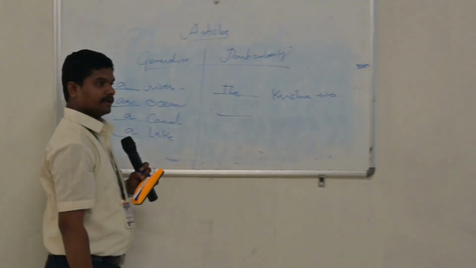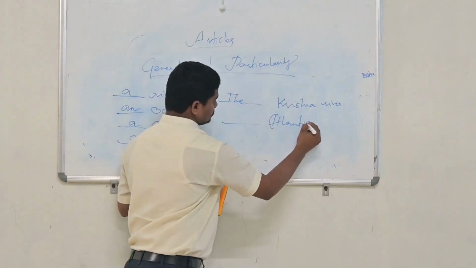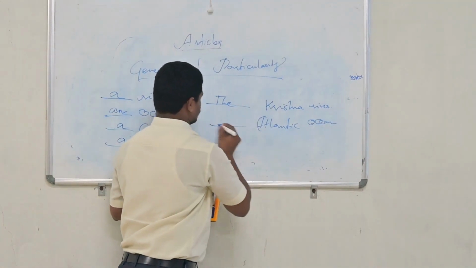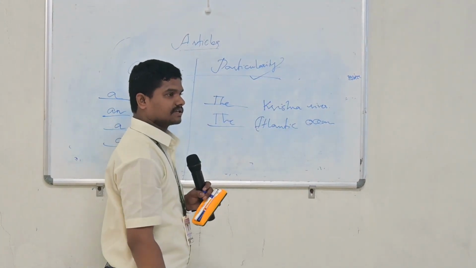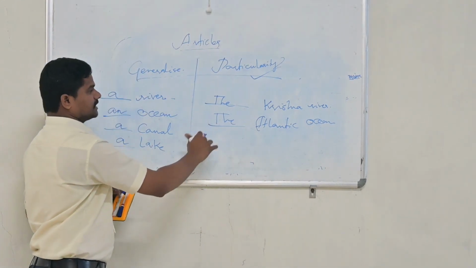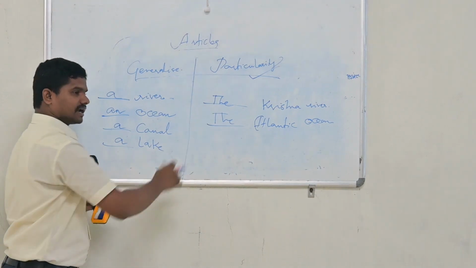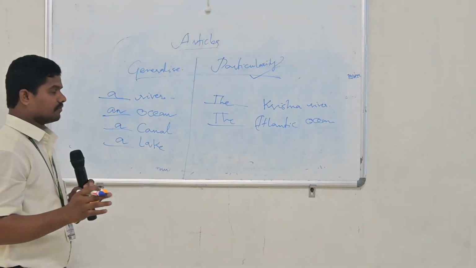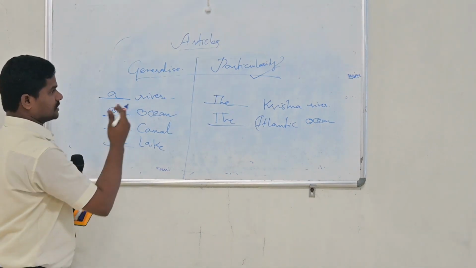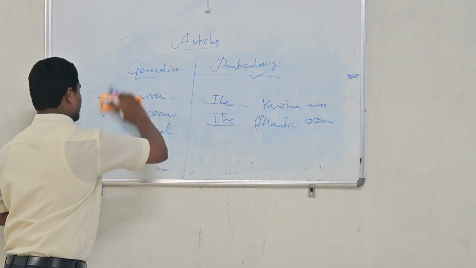Can you please tell me an ocean name? Atlantic Ocean. So which article do you use? In the sense of particularity, we use the article the: the Atlantic Ocean. So an ocean, the Atlantic Ocean. So according to the situation, in the sentence form, we can use articles like this, in the general sense and also in the particular sense.